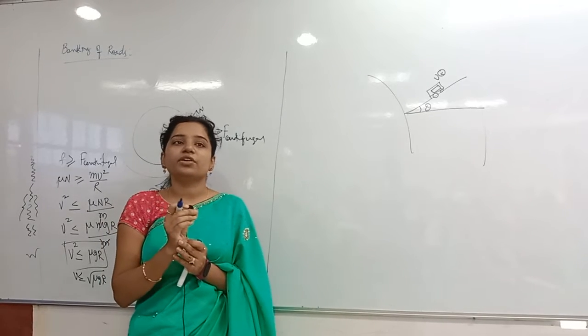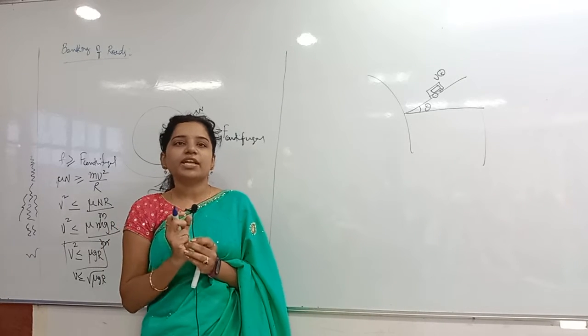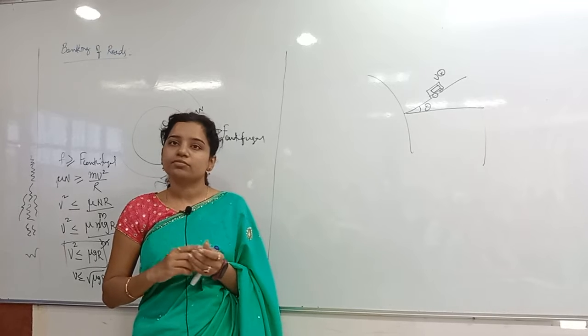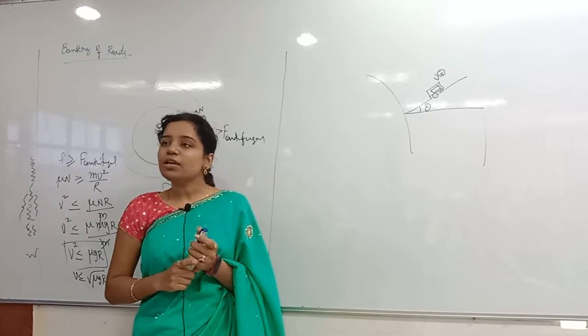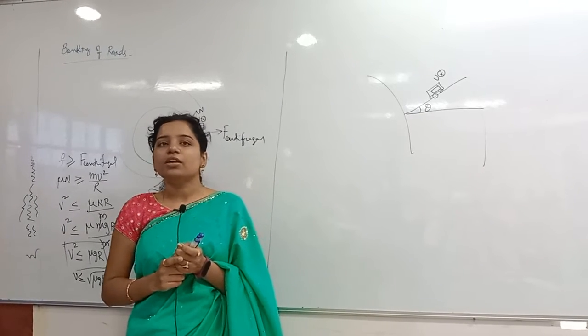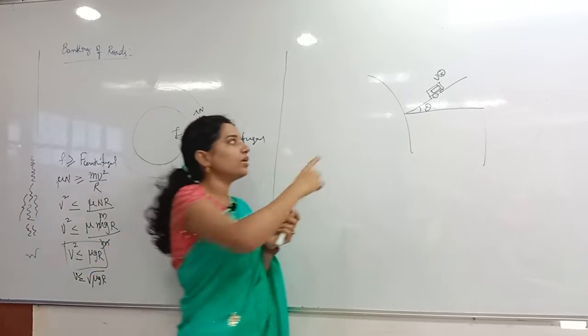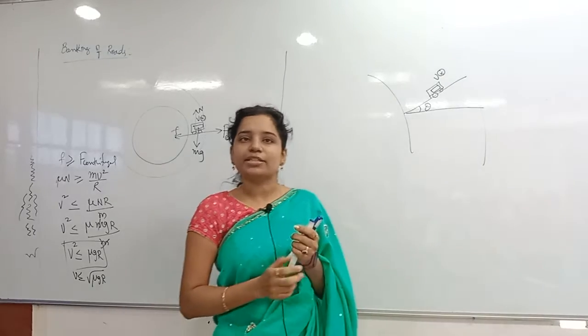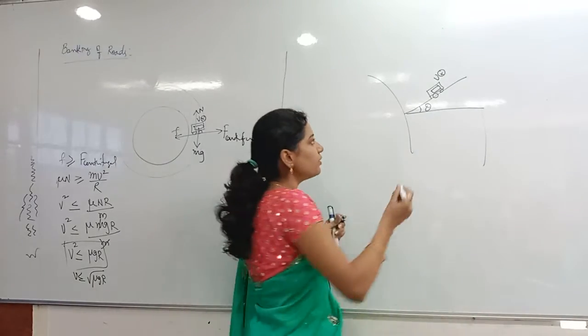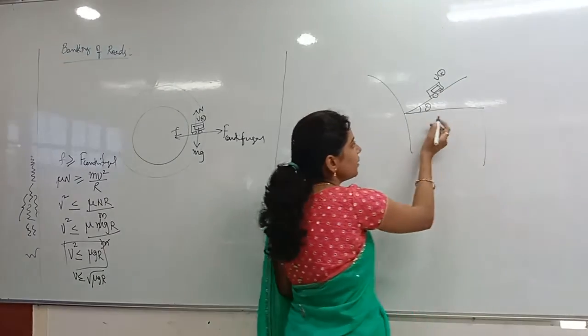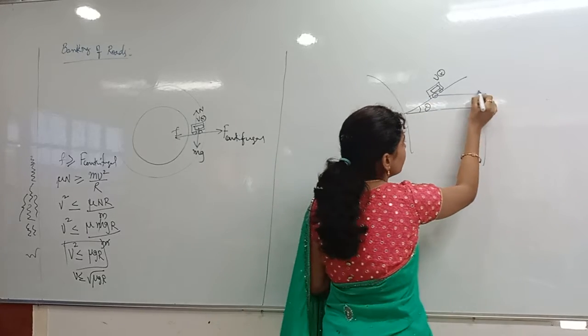What is that? The centrifugal force direction. In which direction will the centrifugal force be? Along the positive x-axis, or out of the radius only, no? Away from the radius only, not along the inclined plane. I clearly explained on that day. The centrifugal force will not be along the inclined plane, it will be just out of the radius.